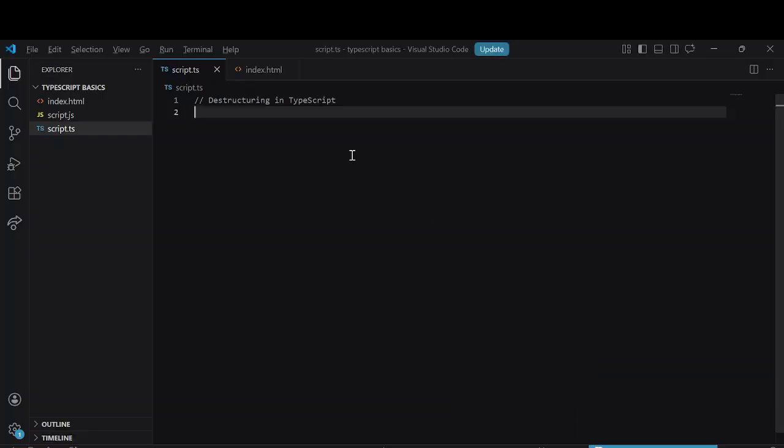Welcome to class. We are looking at destructuring in TypeScript. Destructuring is a way to extract values from arrays or objects and store them in variables. For me, I've seen it as a way of removing the shell of variables, arrays and objects and making it more accessible. Instead of writing long code, you write short and cleaner code.